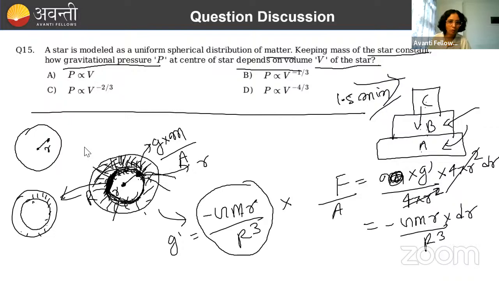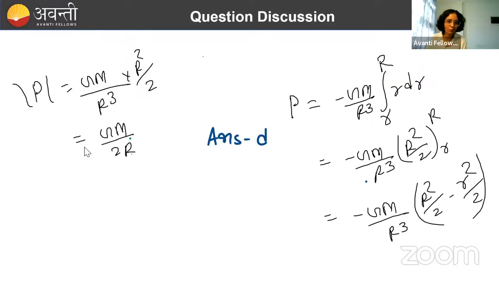Now we have to see how this pressure varies with volume. Let's see, volume will be 4/3 πR³. So V is directly proportional to R³. R will be directly proportional to V to the power 1/3.